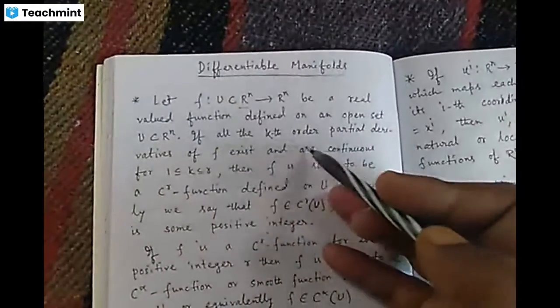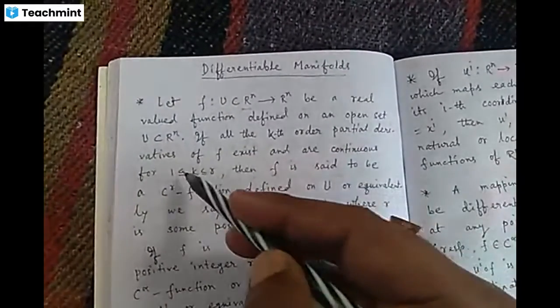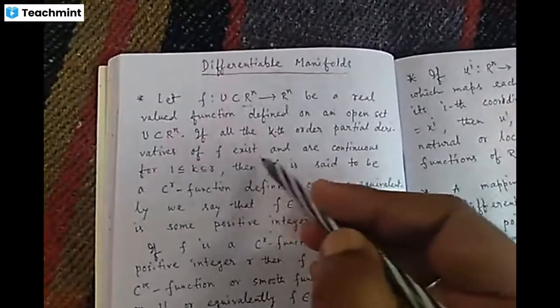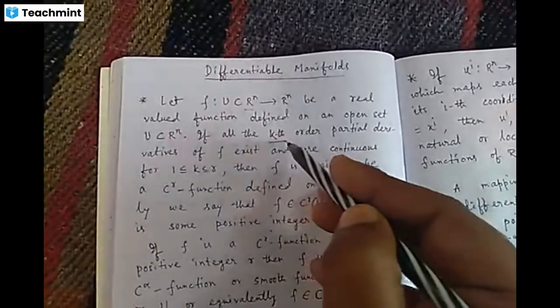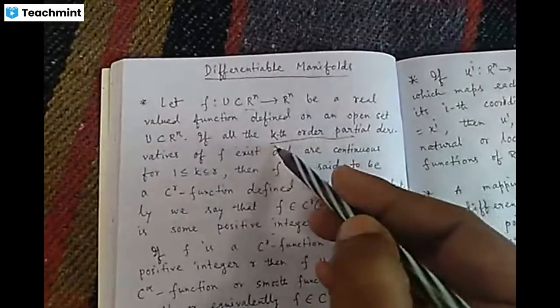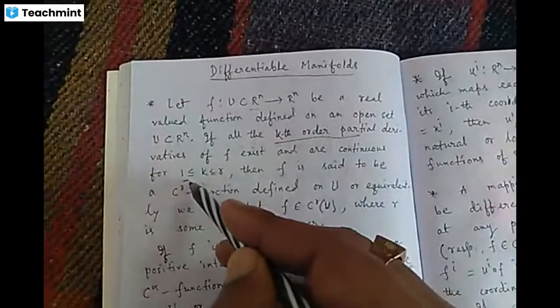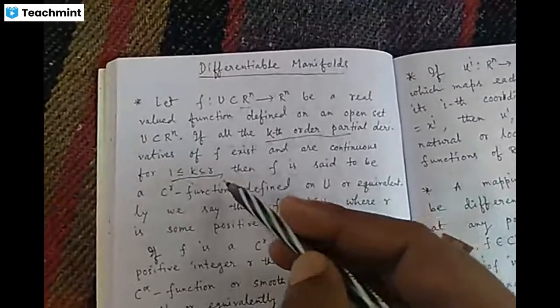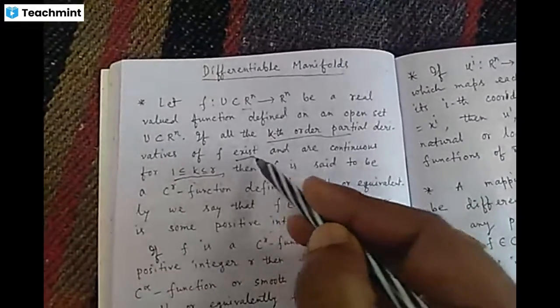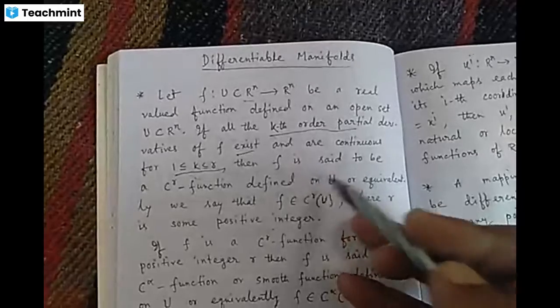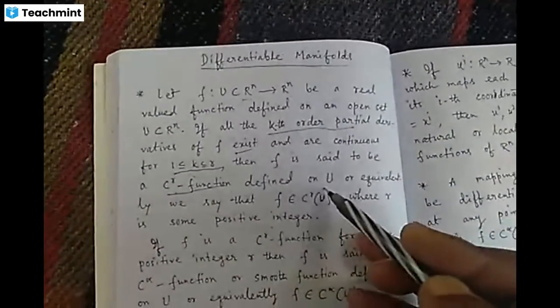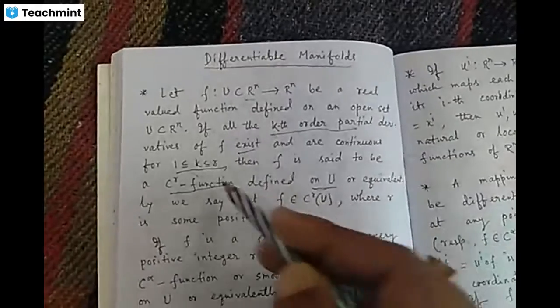If all the kth order partial derivatives of f exist and are continuous, so partial derivatives of kth order meaning any from 1 to r, then f is said to be a C^r function defined on the subset U.